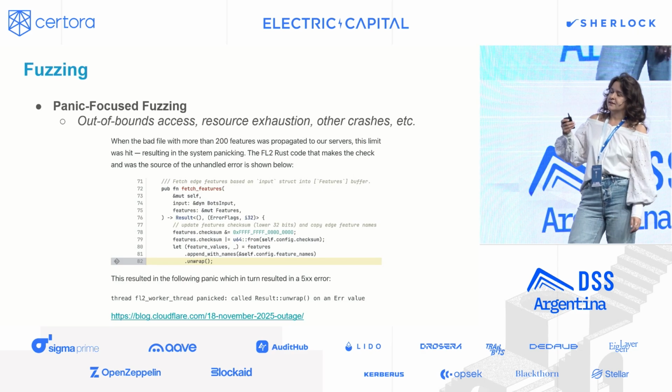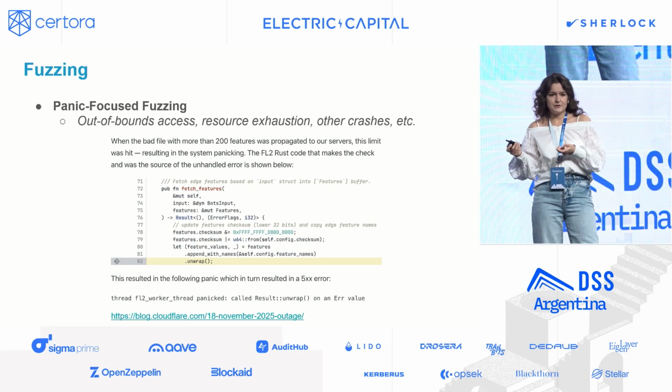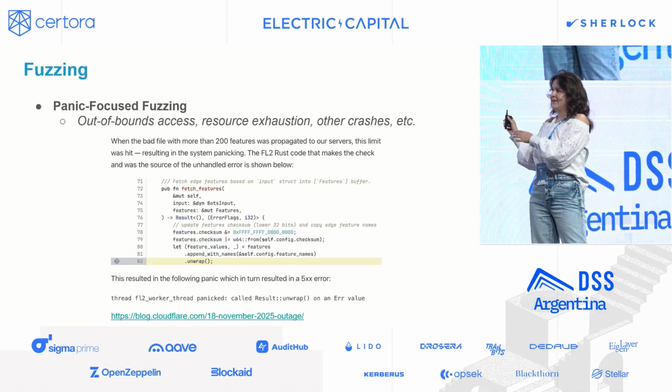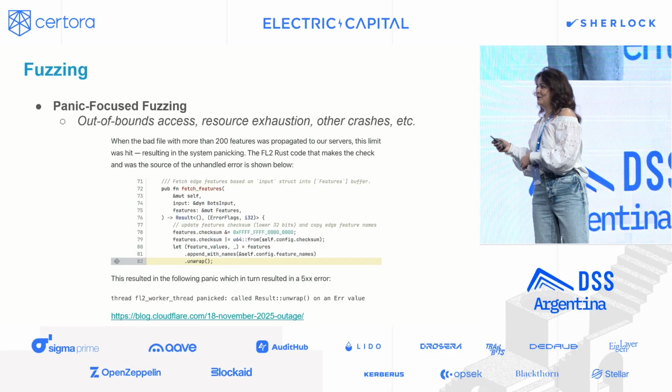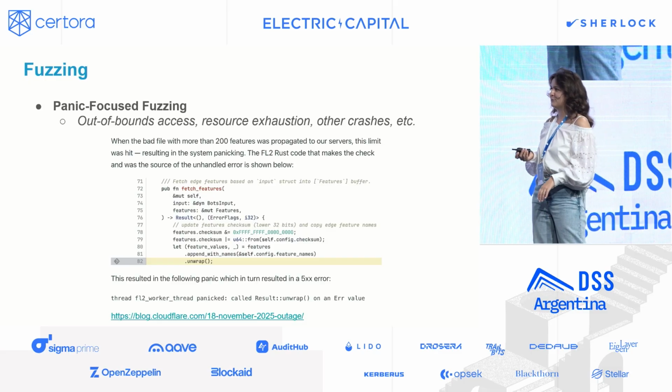It helps identify different types of vulnerabilities, like out-of-bound access, resource exhaustion, all types of crashes. The example that I have here is not from our review, and it's not blockchain specific, but I couldn't help it, I think it would be illegal for me to not include it.